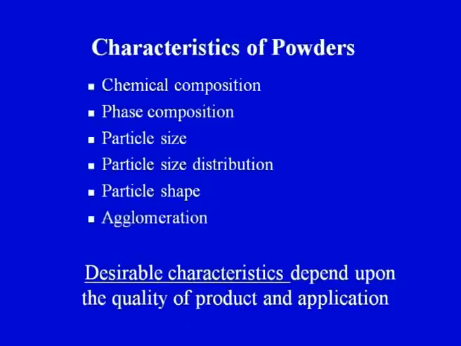So this is really important. Again I am emphasizing, in the last class also we have seen these particular characteristics. The last highlighted portion in this particular slide is that the desirable characteristics depend upon the quality of the product and the application.